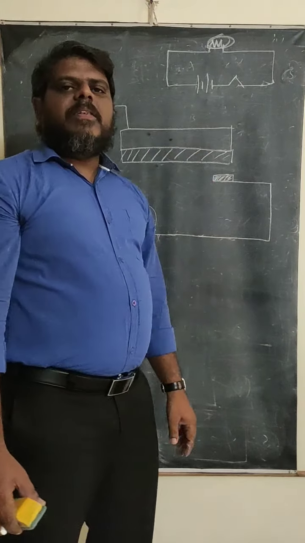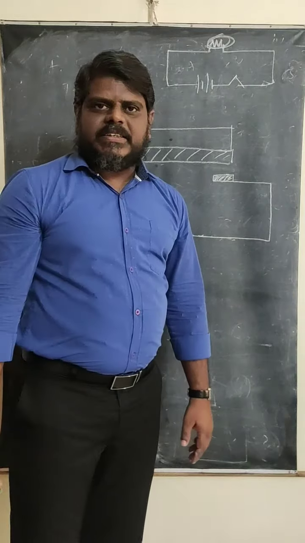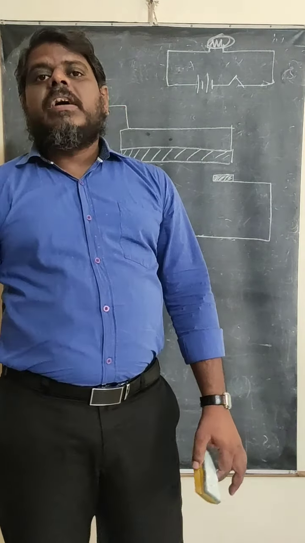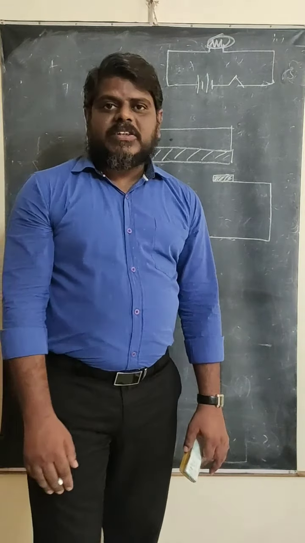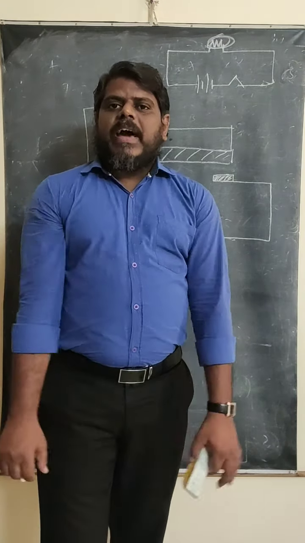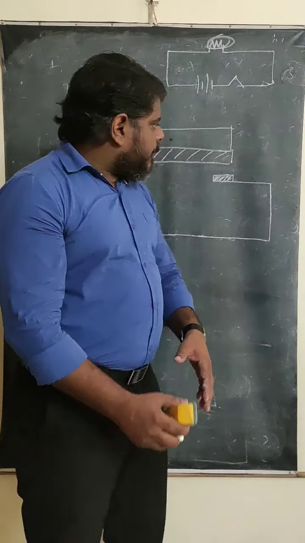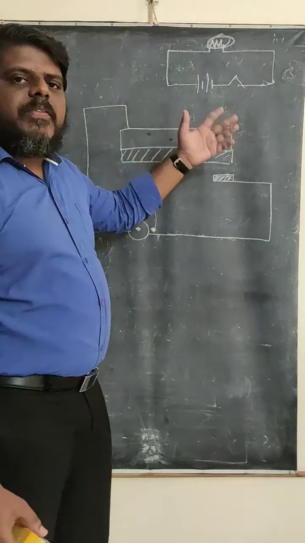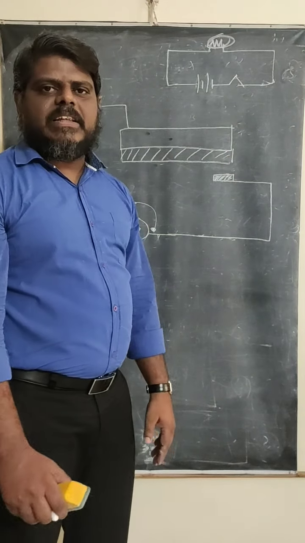So it will bend at a temperature of 55 degrees Celsius or 60 degrees Celsius. Because when a fire accident takes place, the temperature is going to reach 70 or 80 degrees Celsius. But before that, we need to know that some fire accident is taking place. That's why this bimetallic strip is designed in such a way that it will bend at a temperature of 55 or 60 degrees Celsius.